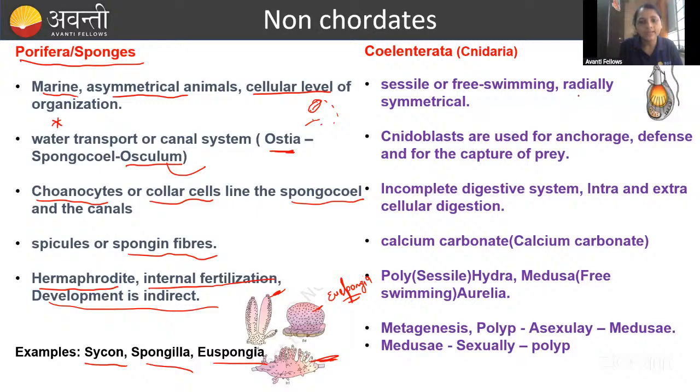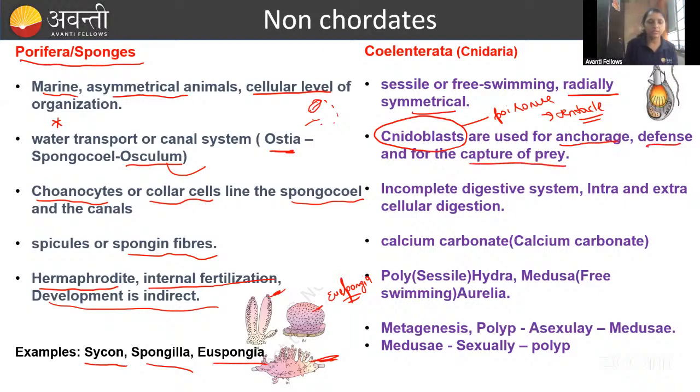And you know that radial symmetry starts from here in the coelenterata, right? And these all have the cnidoblast cell. That's why we call them cnidaria. What is the function of cnidoblast? These have a poisonous sting. These are present on the tentacles. Here I have given the diagram. You can go through this. They are helpful for anchorage, defense, and for capturing the prey.